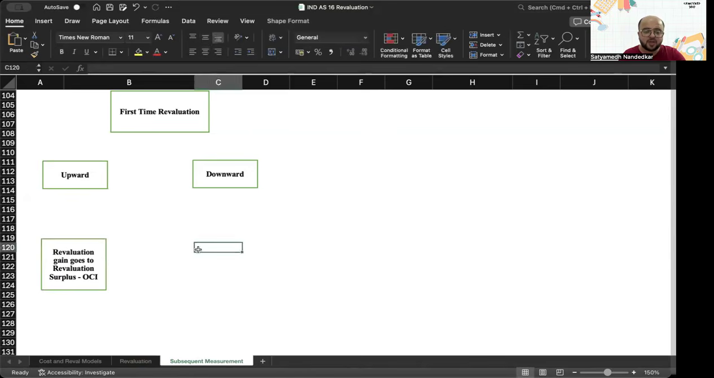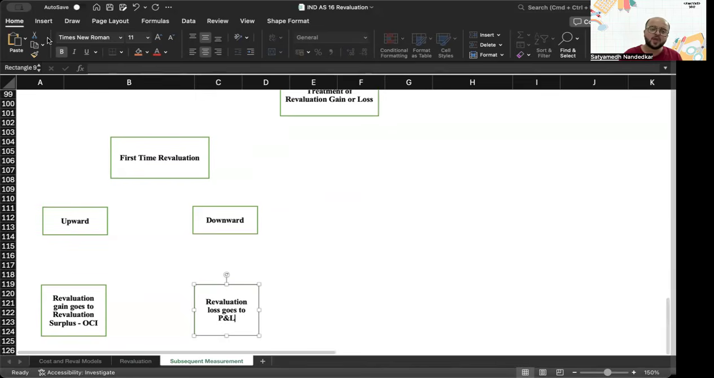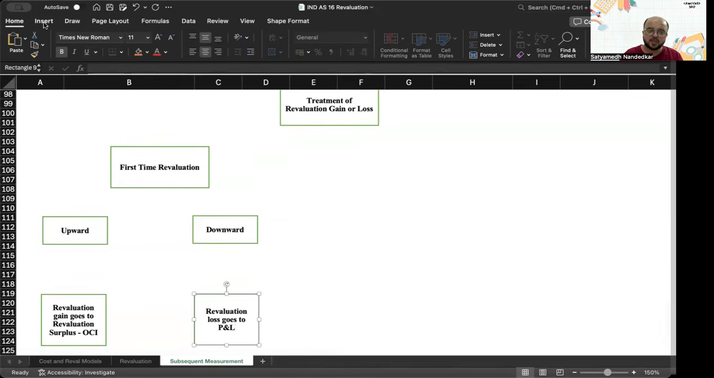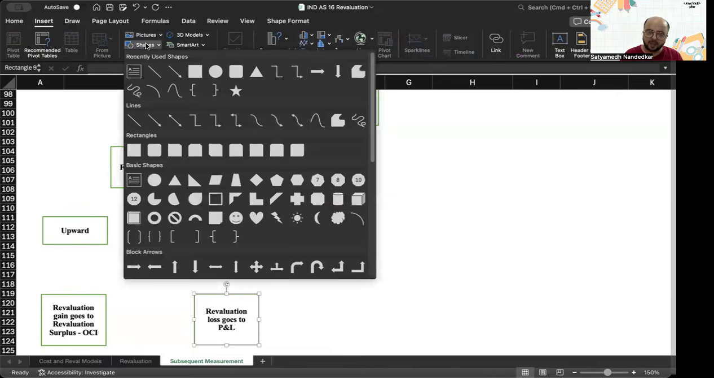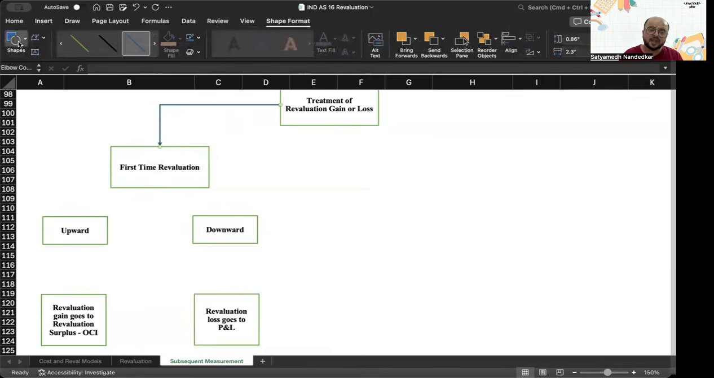If the first time revaluation is a downward revaluation, then the revaluation loss goes to profit and loss account. The first time gain is an unrealized gain. The first time or any upward revaluation is an unrealized gain. So if that gain occurs, what you have to do is transfer the gain to revaluation surplus OCI. Now, one thing that needs to be kept in mind is that if the first time revaluation is a downward revaluation, then that particular loss goes to profit and loss account.